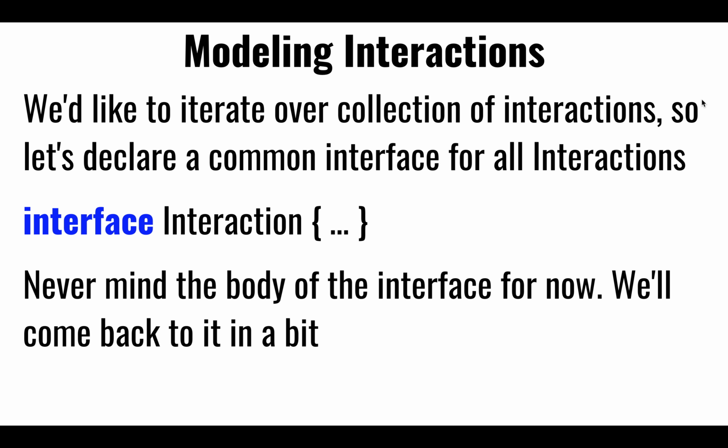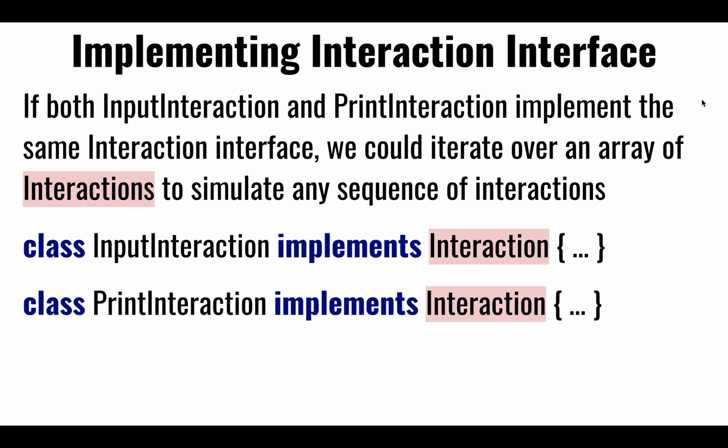Yes. So here's a parent interface, and the two classes can implement this interface so that we can treat them as a generic interface. Now, let's not look at the signatures, the body of the interaction, not just yet. We'll come back to it in a minute. But the intent of implementing an interface is so that we can collect them in some common array or some common collection of these things, so that we can iterate over them.